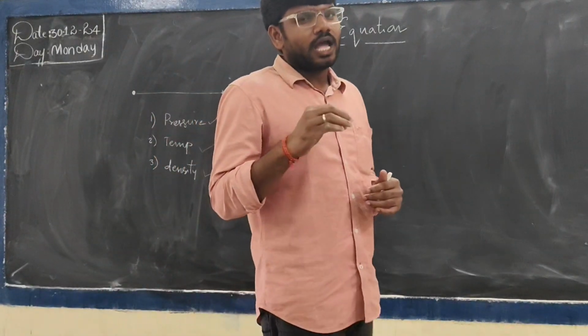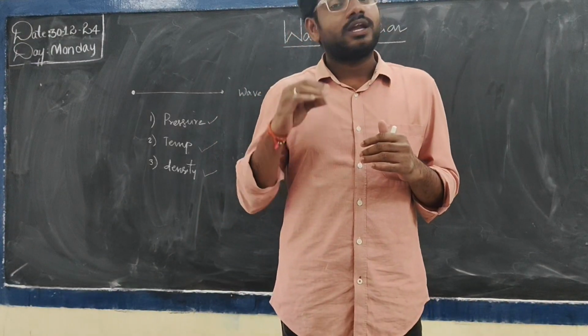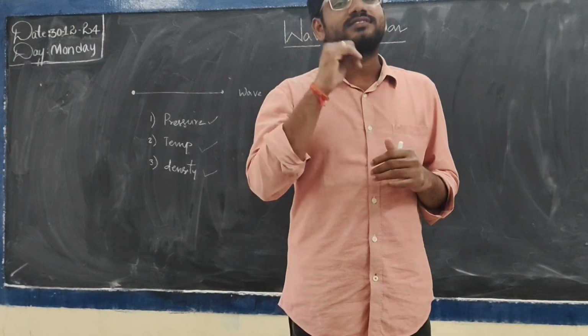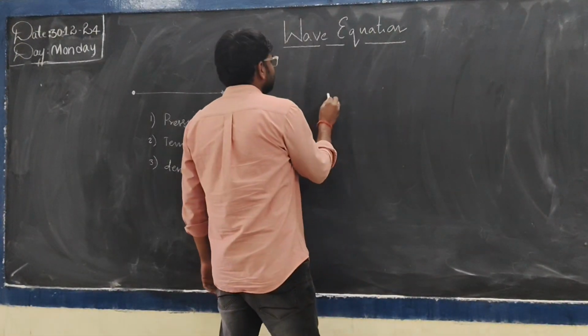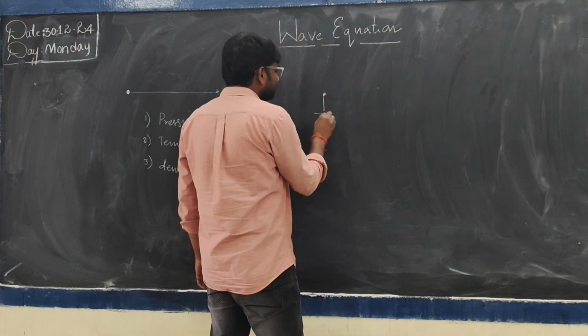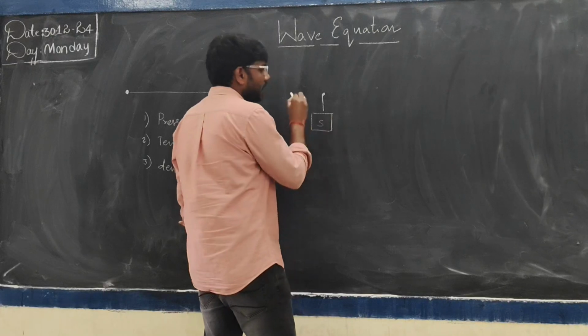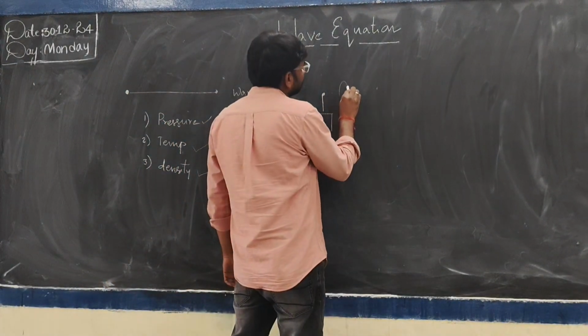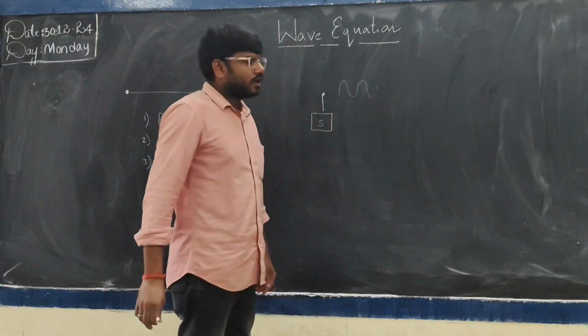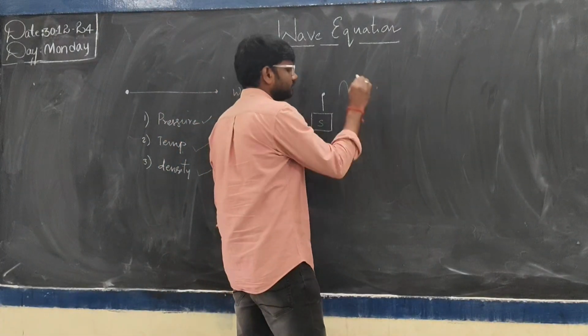I am assuming that I am creating a disturbance that will create a wave that is transverse in nature.